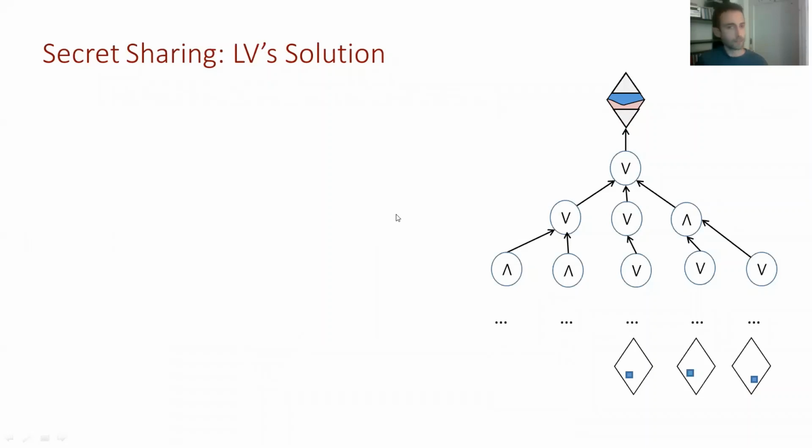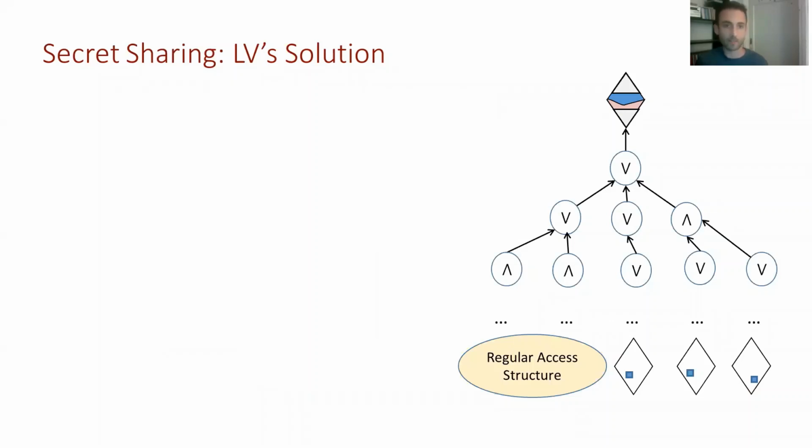So the real trick of LV was coming up with a new sort of gate for the monotone formulas, which we will call regular gate for regular access structures.